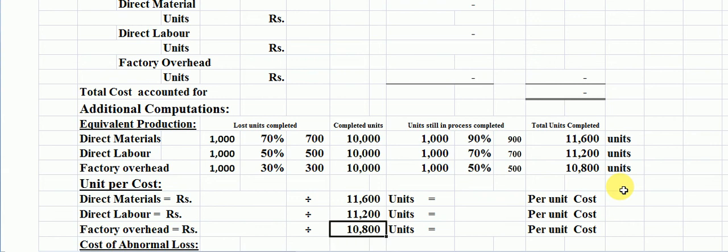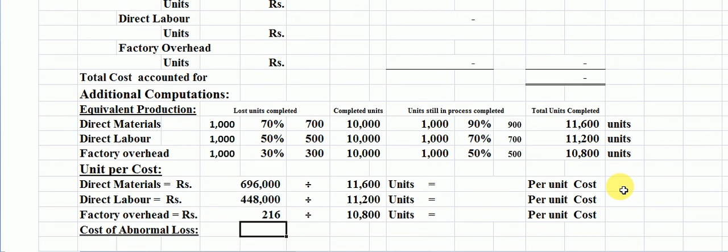Now we have to put the cost against material, labor, and overhead here, which are 6,96,000 rupees, 4,48,000 rupees, and 2,16,000 rupees. Now, students, you will easily find out the per unit cost here when we divide the cost by number of units as accumulation form.